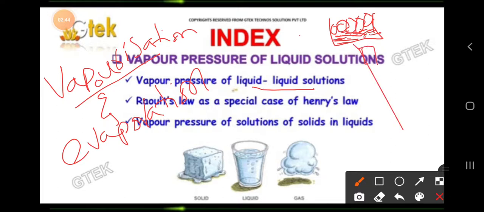The vapors are coming and touching this surface, and these vapors are going to go outside, means they escape in an open vessel. So the liquid changes into gas molecules.